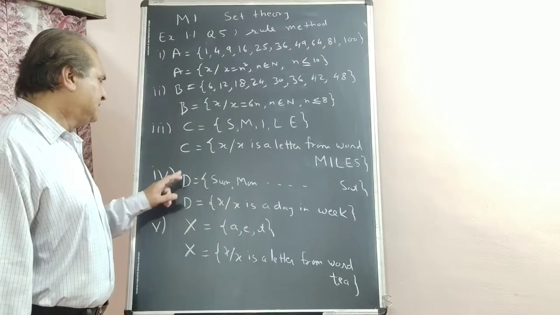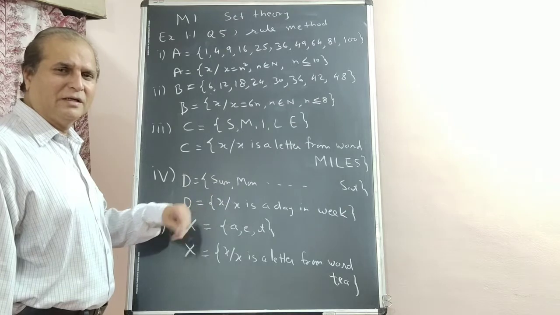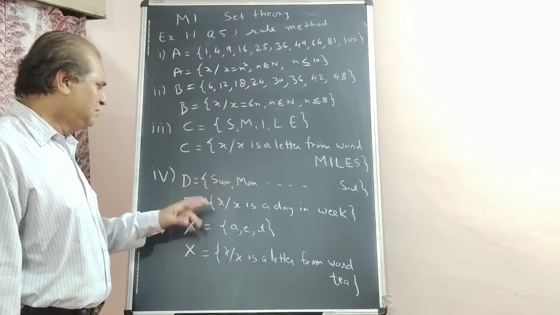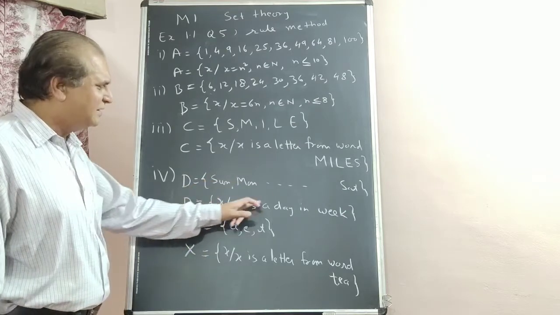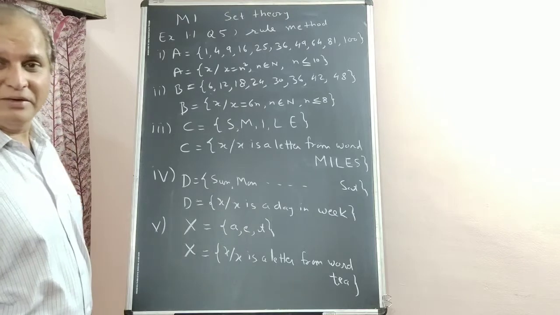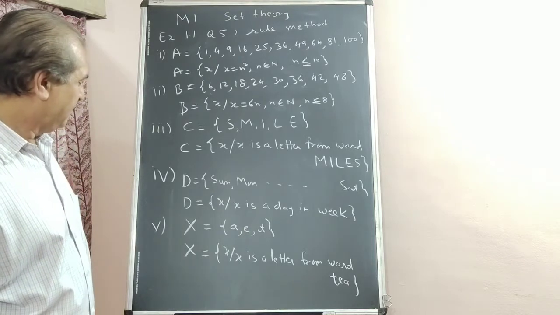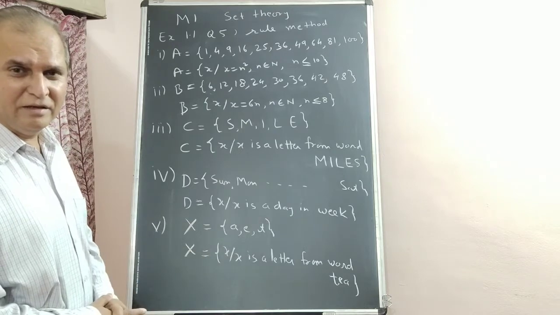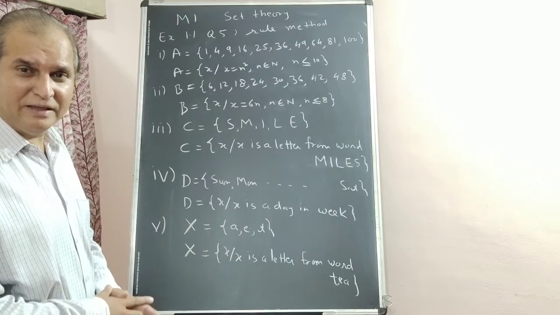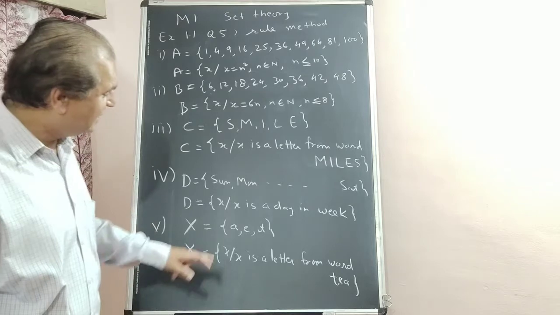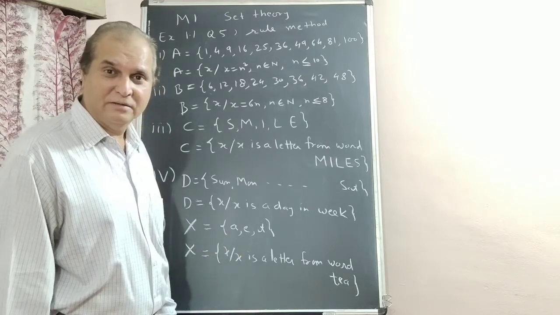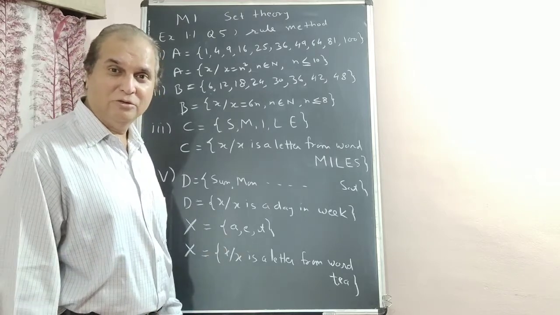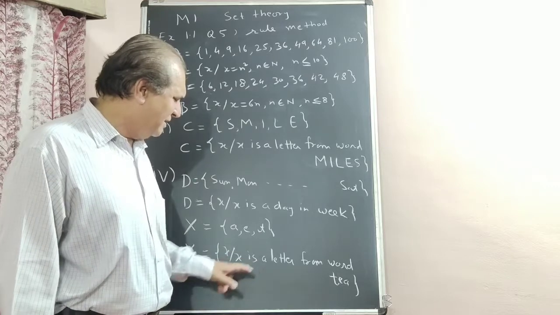Okay, D sum: Sunday, Monday, Tuesday, Wednesday, Thursday, Friday, Saturday. Okay, what are those? Simple rule: {x | x is a day in the week}. And the last sum: x equal to {A, E, T}. Find a word which contains only these 3 letters. That is your skill. Use your brain. I am writing simply TEA.